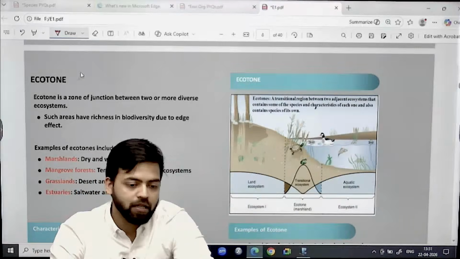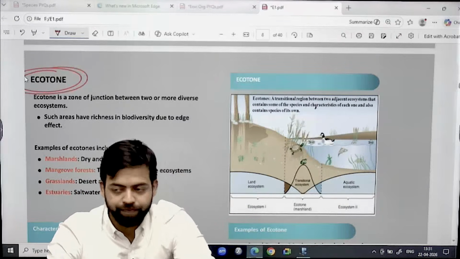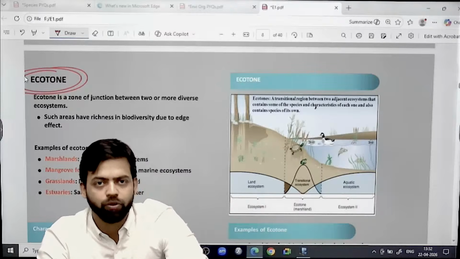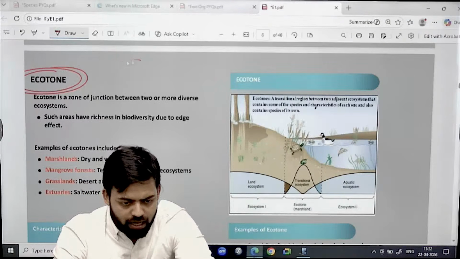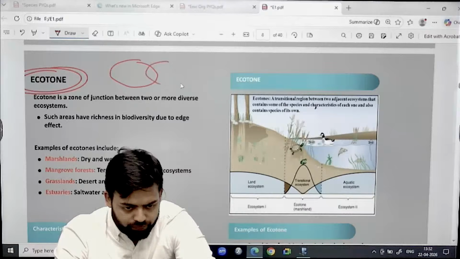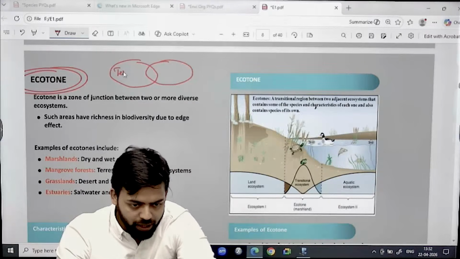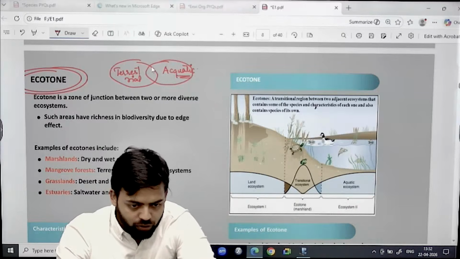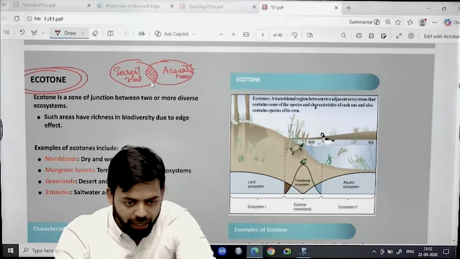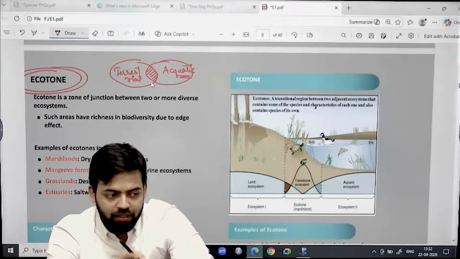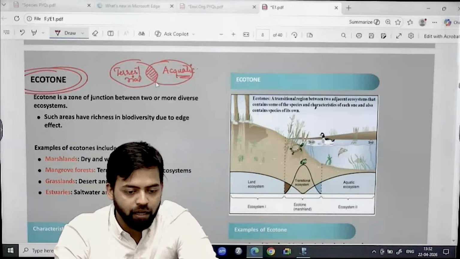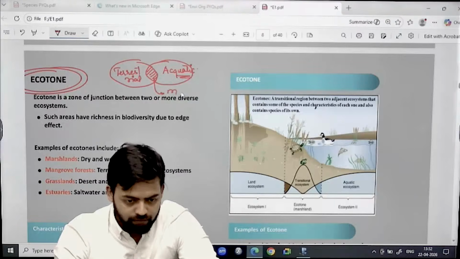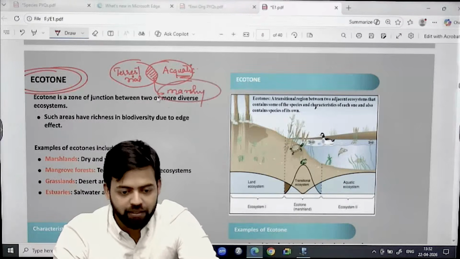further different things. Now, what is ecotone in terms of habitat and niche only? If you see, let's say there are 2 types of biome. Okay, one is terrestrial biome, another is aquatic biome. So wherever interaction is happening in between these 2 types of biome, that interaction area will be termed as ecotone area. For example, in this case, the marshy land will be termed as ecotone.